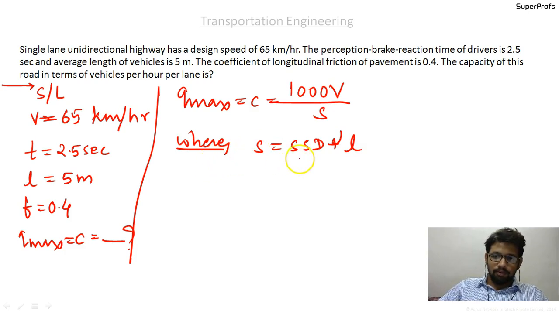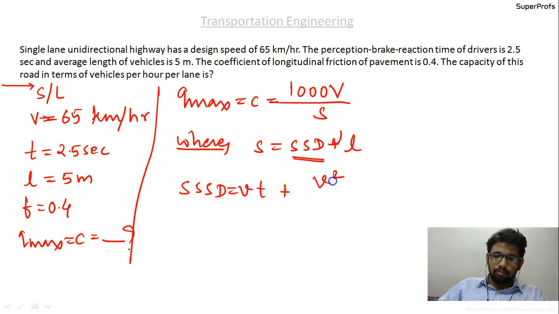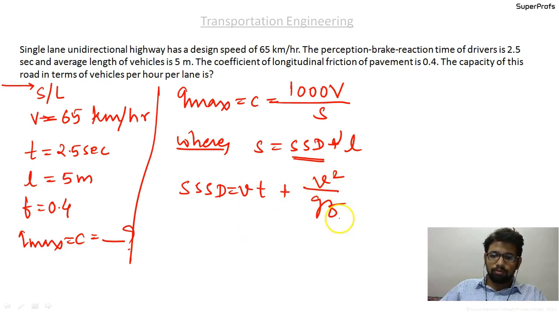In this case we need to calculate the SSD. SSD is given by Vt plus V square upon Gf. Here it is small v in the formula of SSD, so we need to convert capital V into small v.